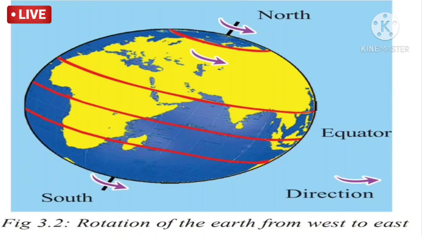So here this is the position of earth. The equator is in the middle, above the equator is the Tropic of Cancer, and on the bottom side it is the Tropic of Capricorn. The rotation of earth is from west to east direction. So this is what we call the introduction part of this earth.